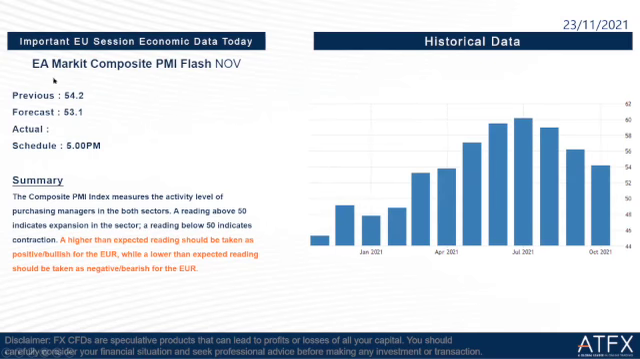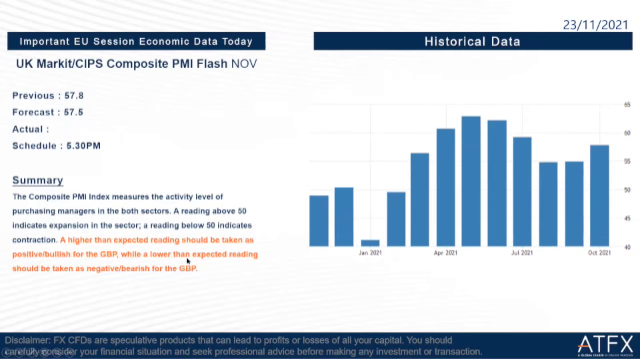And then the next one, which is the euro area market composite PMI flash November. Previous is 54.2, forecast is 53.1. Schedule is at 5 o'clock in the evening today. If higher than expected, the reading should be taken as positive for the euro dollar, while a lower than expected reading should be taken as negative for the euro dollar.